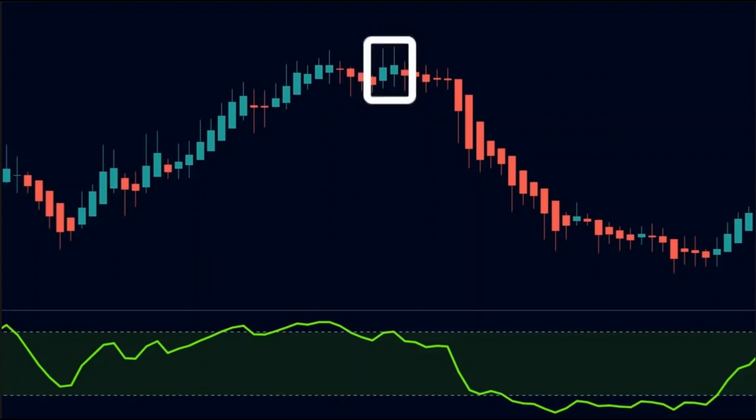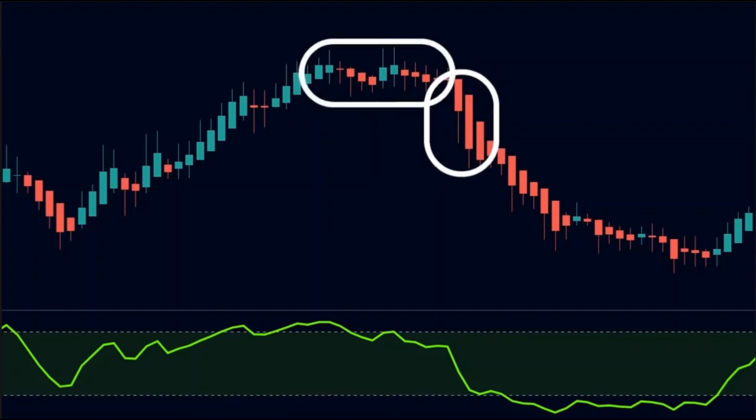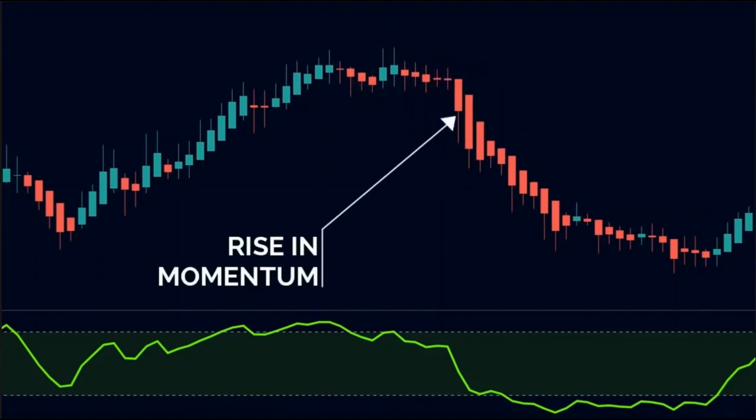Then we see 2 green candles. Again, they are small as well. Then we see 5 doji candles in succession. This, again, gives us more evidence that the buyers and sellers are at war with each other. And then, finally, we see 2 big red candles without any upper wicks. This clearly shows that the sellers are now ready to push the prices downwards. Notice how big these candles are and compare them to these candles. These candles clearly show a big rise in momentum.